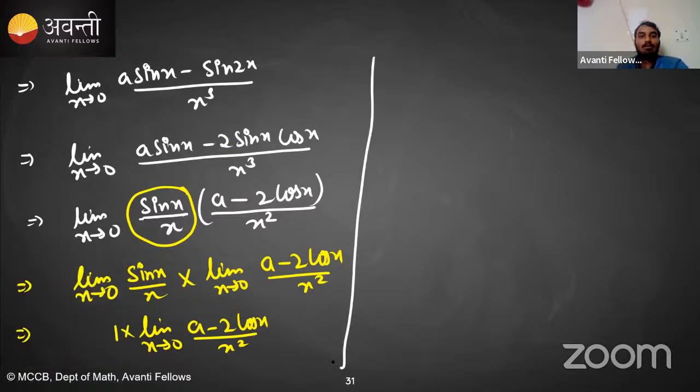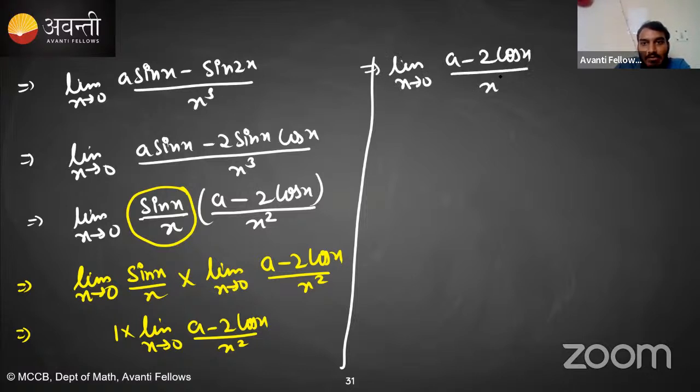So student, the question is now reduced to this. It is nothing but limit x tending towards 0, (a minus 2 cos x) divided by x square. The question is saying that the limit of this expression is finite. Now you will understand the application of series expansion.